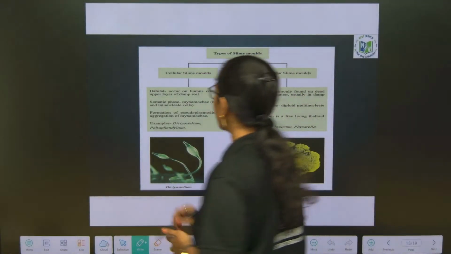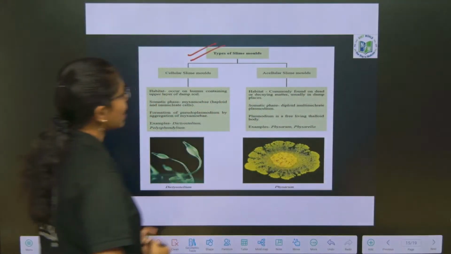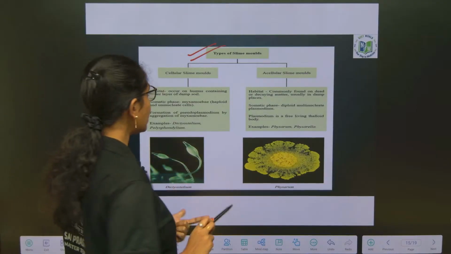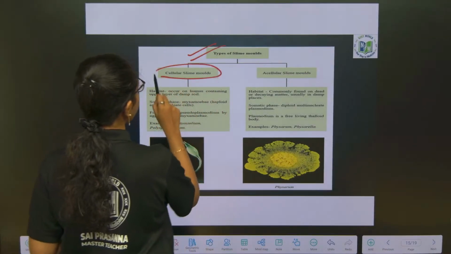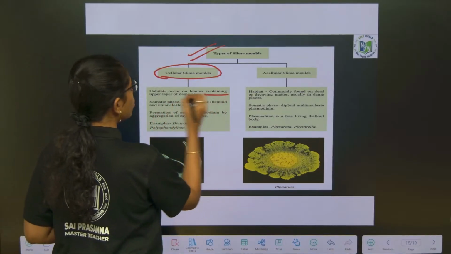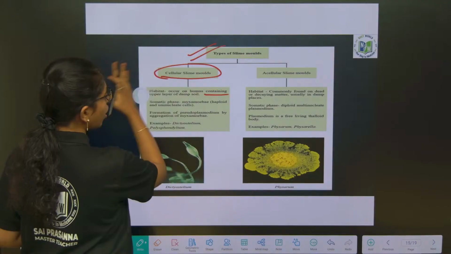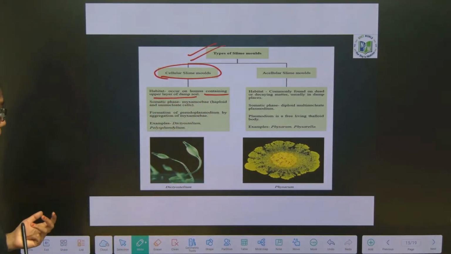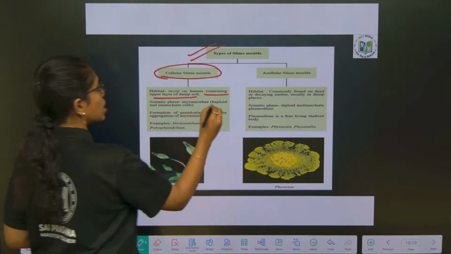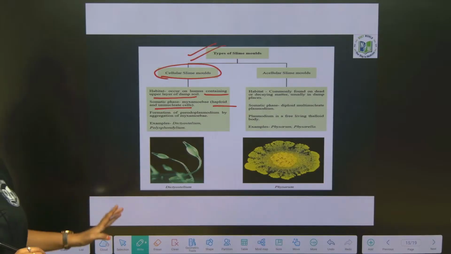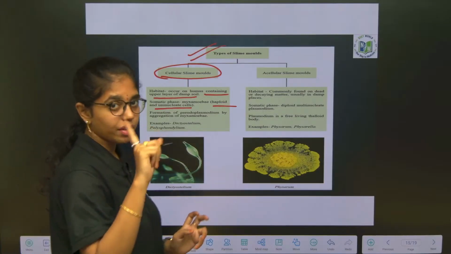Next are the types of slime molds. We have cellular slime molds and acellular slime molds. Cellular slime molds occur on the humus-containing upper layer of damp soil. The somatic phase is just haploid uninucleate cells, because in cellular slime molds each cell has one nucleus.